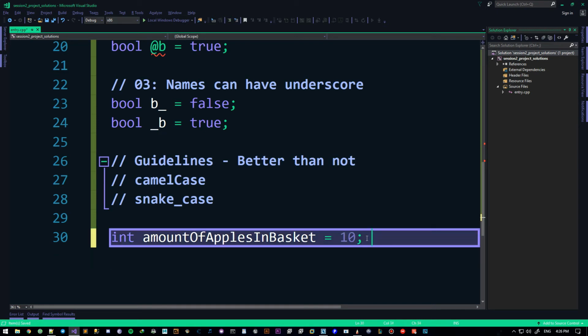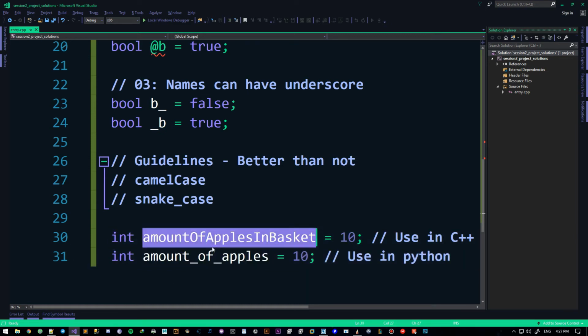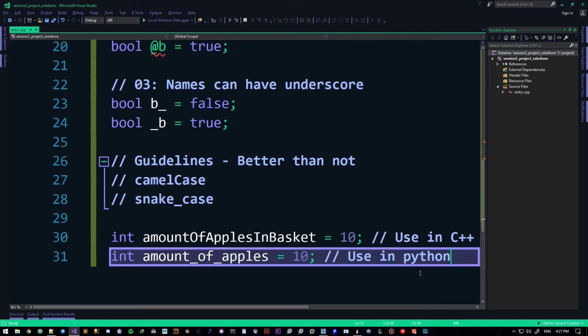Now it's recommended in C++. It's recommended for everybody to use this kind of a thing in C++. I can also say something like amount_of_apples equals 10. Use this in Python. So don't use this guy in C++. This is not that good, but this guy is better. So use this dude in C++. Don't use this dude in C++. Use this dude in Python. It's called snake case. So yeah.